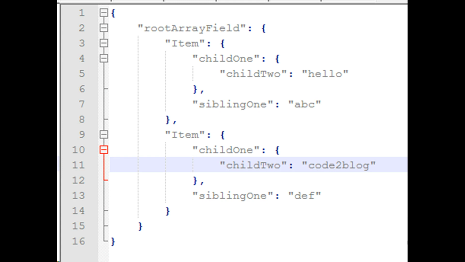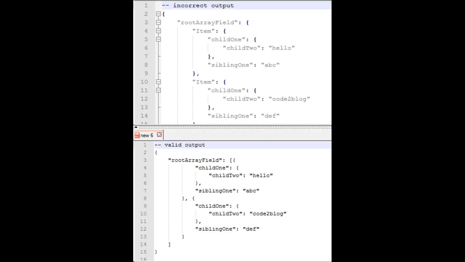What do you see now? Do you see any difference? Yes, it doesn't contain any array structure. Everything is a map. Each and every element is a map. On line number 3 there is a map, and on line 4 there is a map called item. So instead of treating item as a keyword, it has taken item as the name of a field. These are the differences. So you are seeing the comparison of both the output structures on one page.